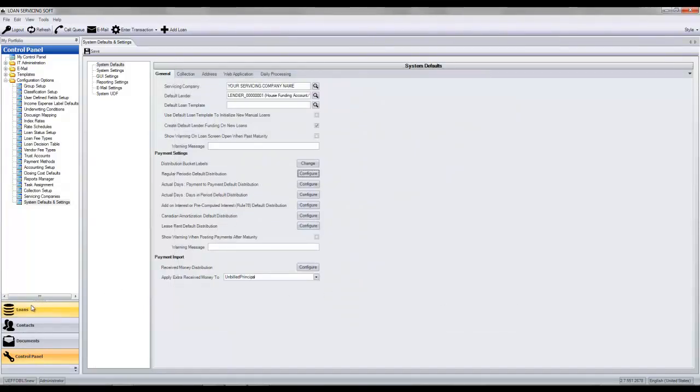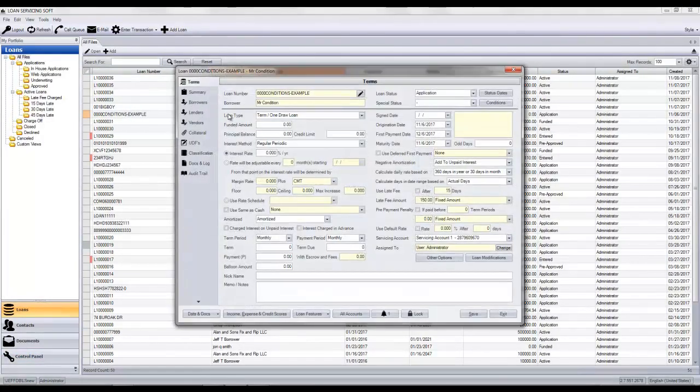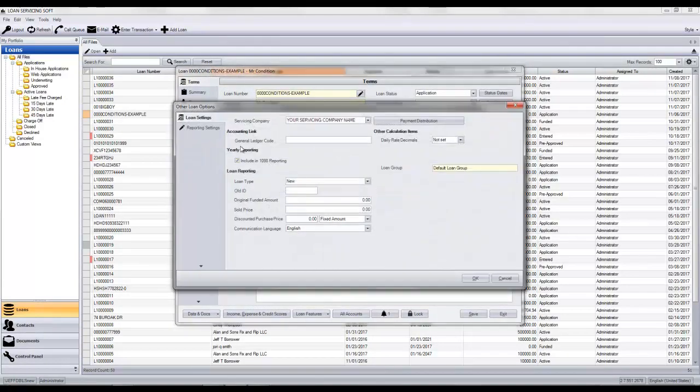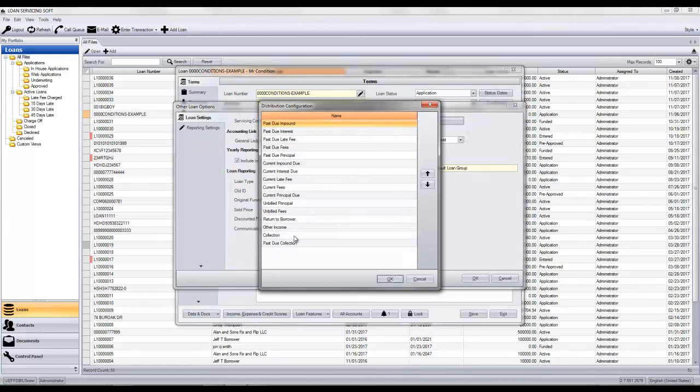Now I can also go on to each individual loan and configure. I go to other options, I go to payment distribution, and now I'm going to override or change the distribution order for this loan and this loan only. I'm going to change the settings here, and it's going to save, and that will be the distribution order for this loan only from that point on.